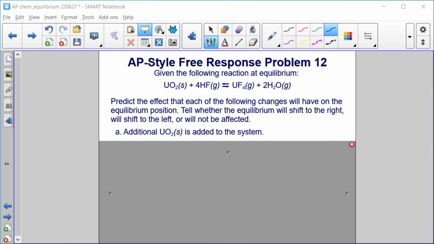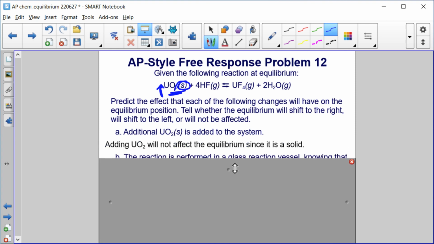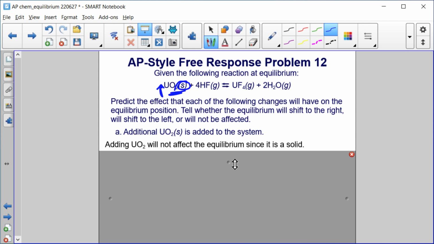All right, in part A, what if additional UO2 solid is added to the system? So if I increase this, I've got to be really careful here. It's a solid, right? Solids and liquids do not affect our equilibrium. So adding UO2 will not affect the equilibrium since it's a solid.